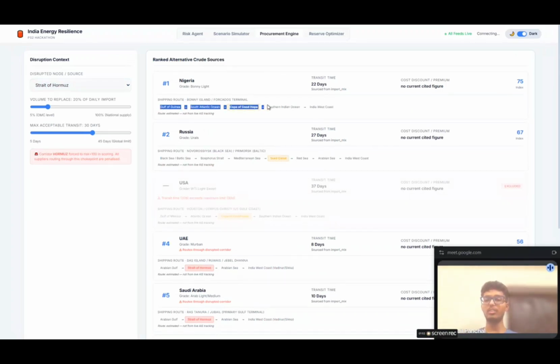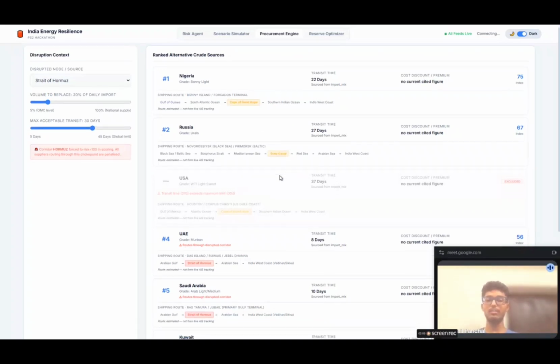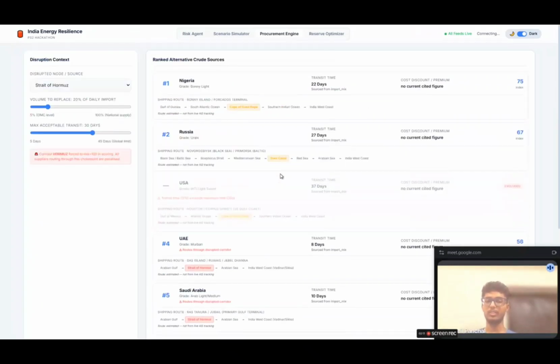Talking about this part, it's simply a path. It shows that if, let's suppose, we are importing the crude oil from Nigeria, then which path our ship will follow. So here you can see the major checkpoint is the Cape of Good Hope. For Russia, it is the Suez Canal and so on. We can go through this, right?